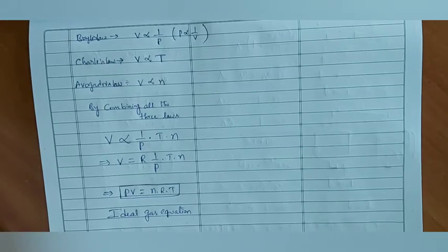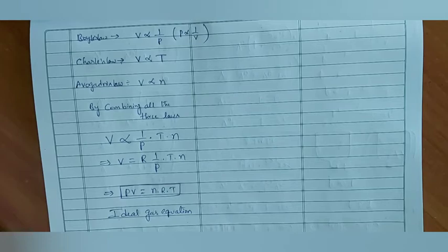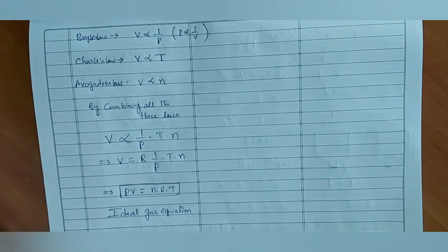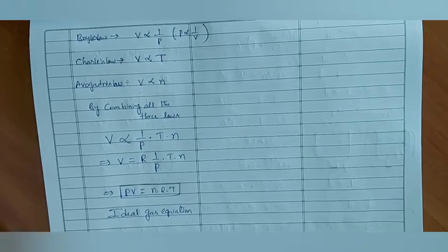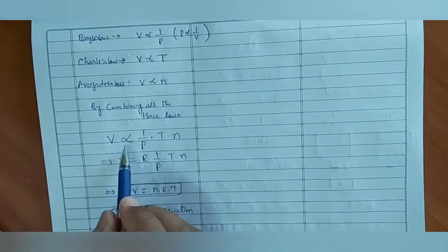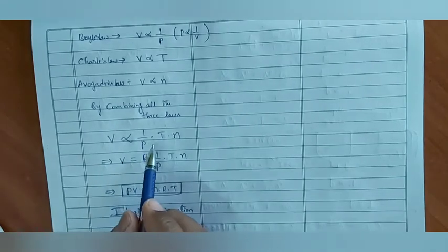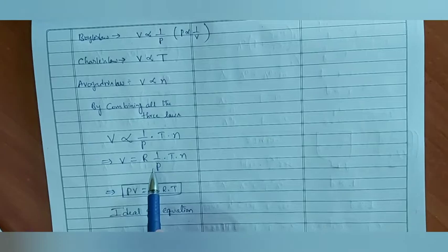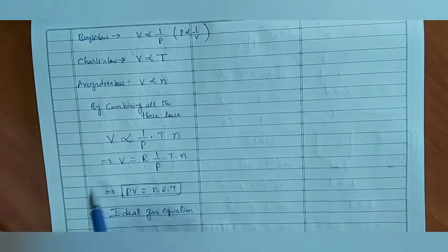The gas which obeys all the three laws at any condition is called ideal gas. So the gas which obeys all the three laws will be written as V is directly proportional to 1 by P into T into N. Then V is equal to capital R into 1 by P into T into N. Finally the equation will become PV is equal to nRT, which is called ideal gas equation.